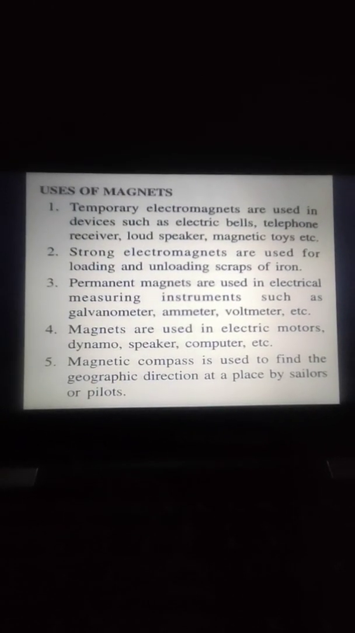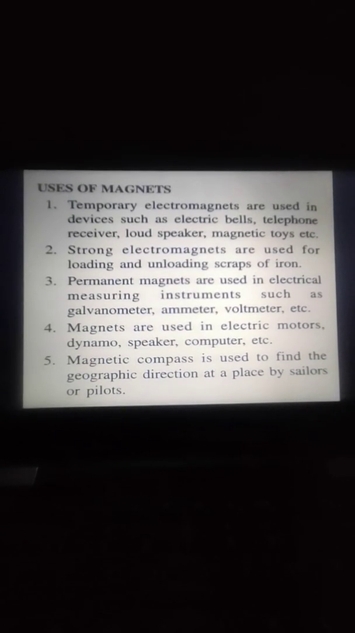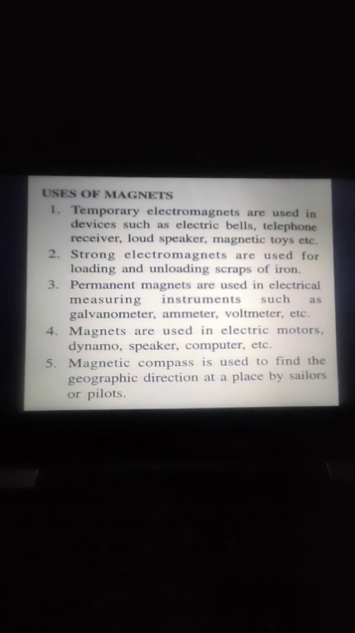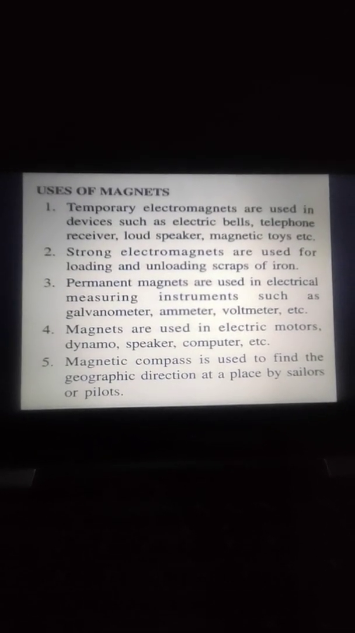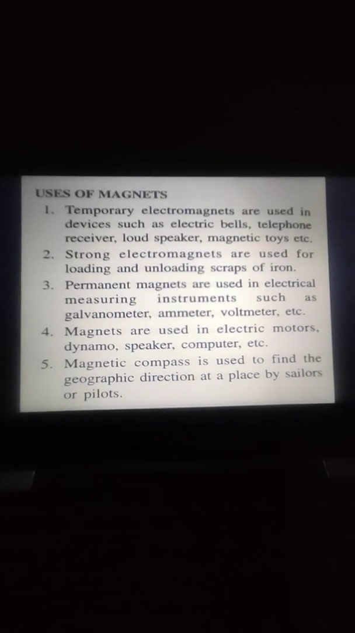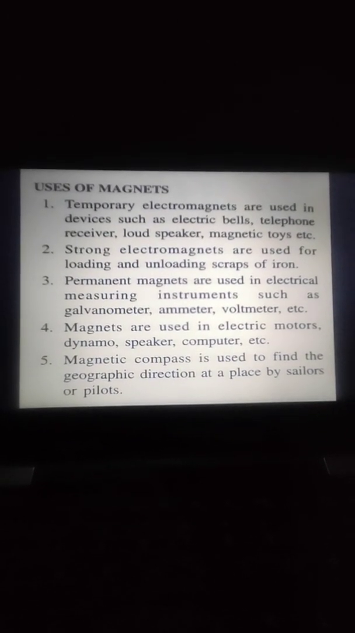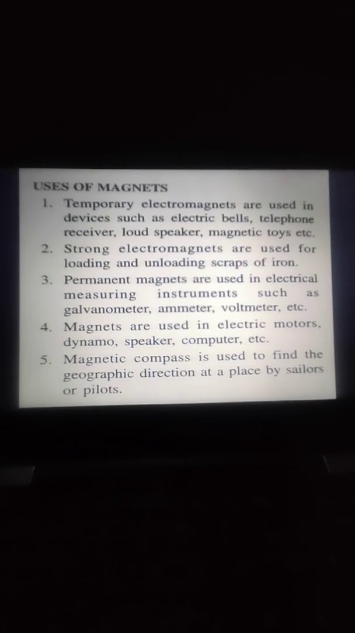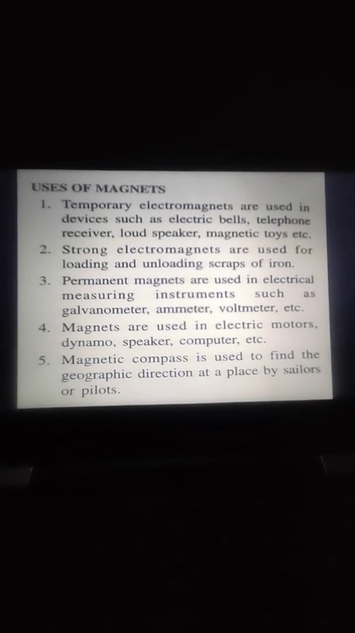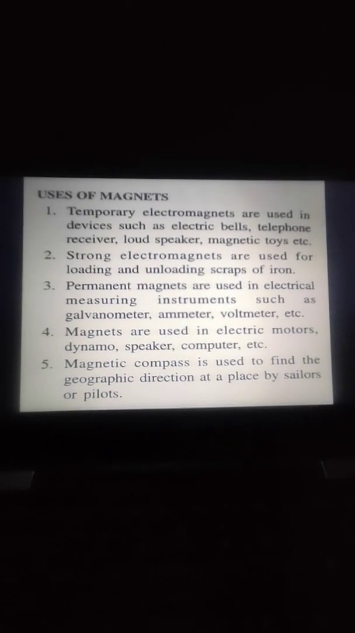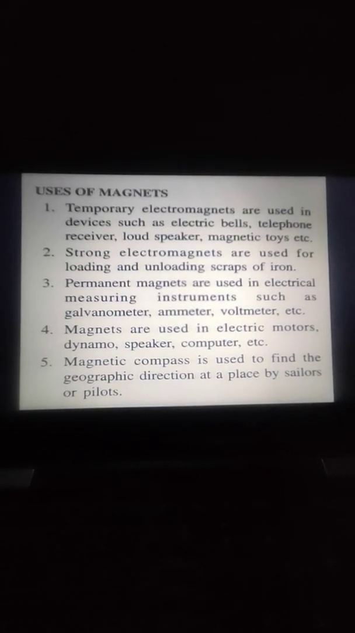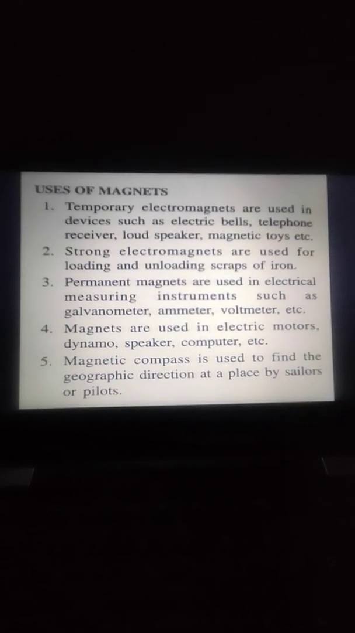Next we are having uses of magnet. The topic electromagnet is not in your syllabus, so you have to do uses of magnet. Temporary magnets are used in devices such as electric bells, telephone receivers, loudspeakers, magnetic toys, etc.